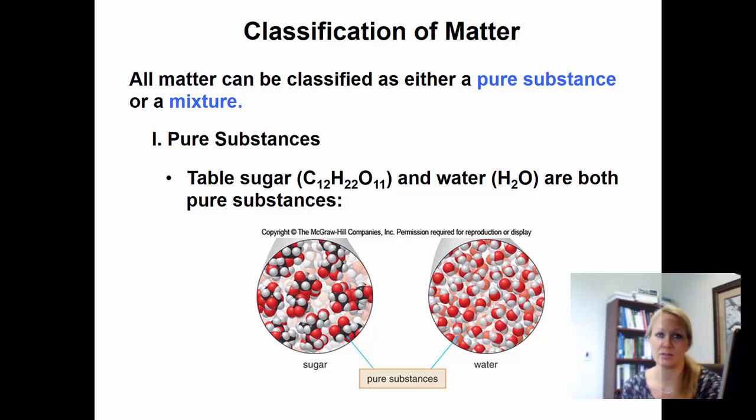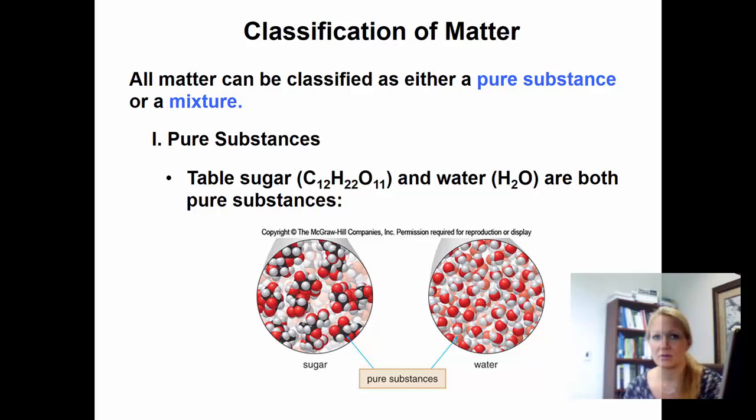Alright, so a pure substance. An example would be sugar, C12H22O11. If you have your periodic table, you may want to pause and pull it out or look in your book or pull it up on the computer. And if you also look at your periodic table, you will see that you have what we call compounds here as examples. So C12H22O11. On your periodic table you have carbon, hydrogen, and oxygen. So this is considered a compound because they're put together in a definite ratio.